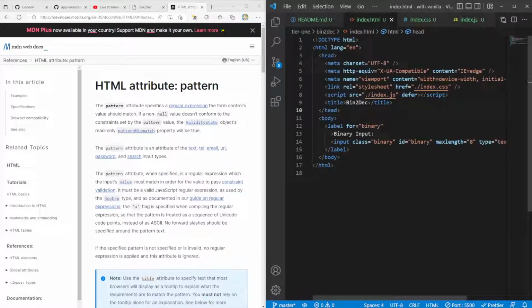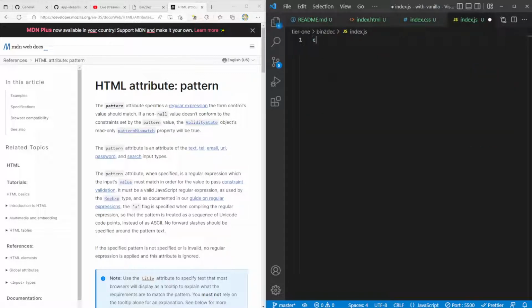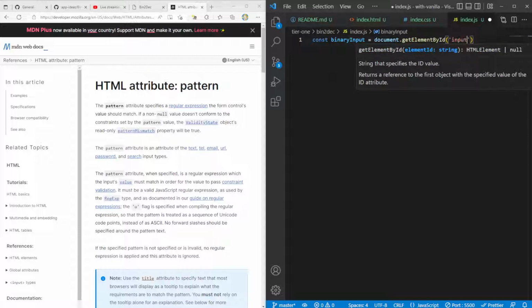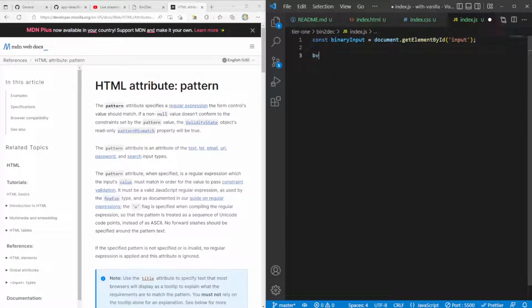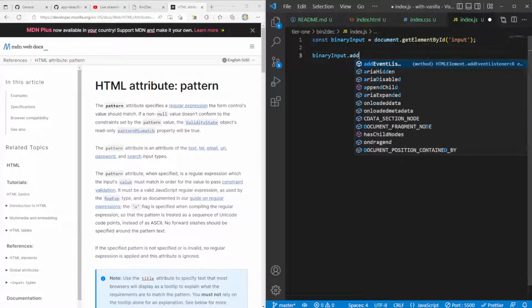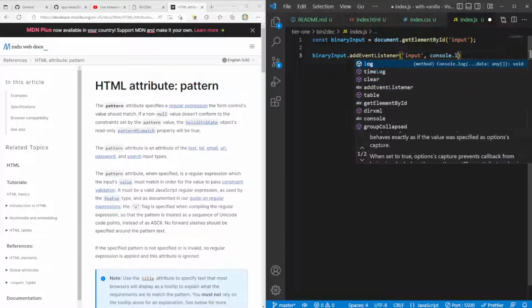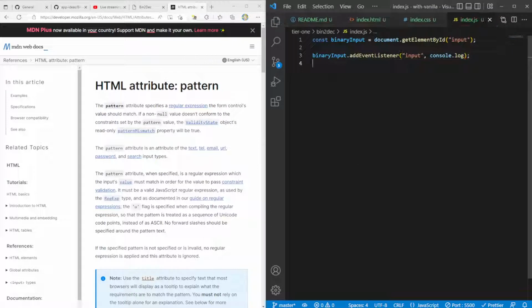So now that we have our input, let's start actually getting input from there. The first thing I want to do is select this input in my JavaScript, then add an event listener for the input event and log that input. So we'll create a new constant here, we'll call it binaryInput. I'll say document.getElementById with input. Inside of here, we'll do binary input, addEventListener. I'm going to use the input event, and then from here I'll just call console.log, and let's see what that gives us.